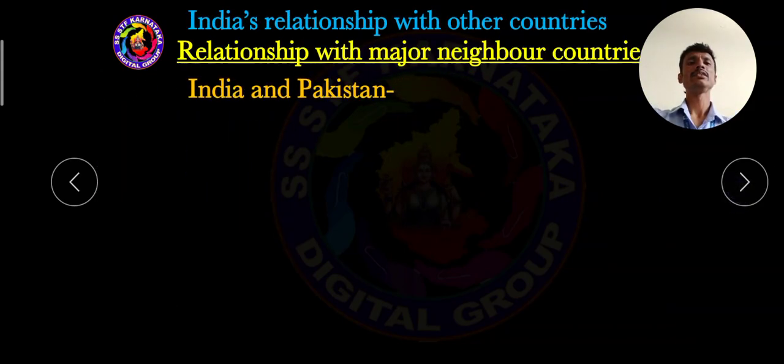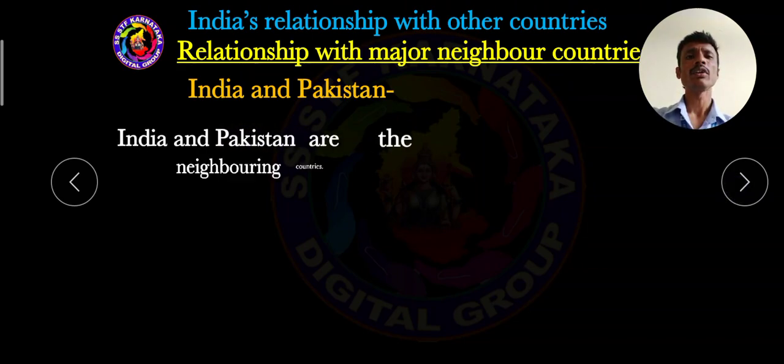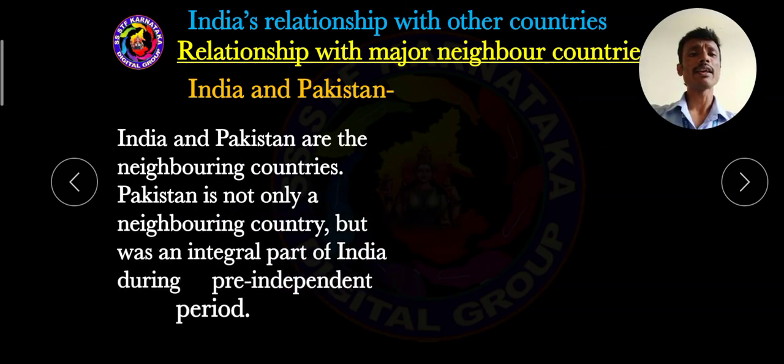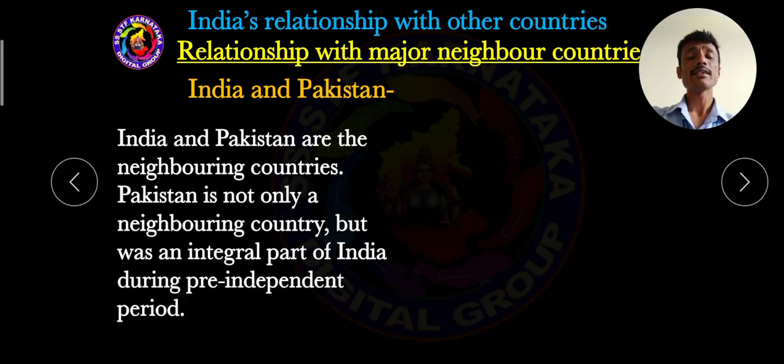Then dear friends, after India and China, another major country, also identified as a neighboring country of India, is one of the important countries in the world, Pakistan. Now we have to learn in detail what type of relationship there is between India and Pakistan. India and Pakistan are neighboring countries, as already told, and Pakistan was an integral part of India during the pre-independence period.